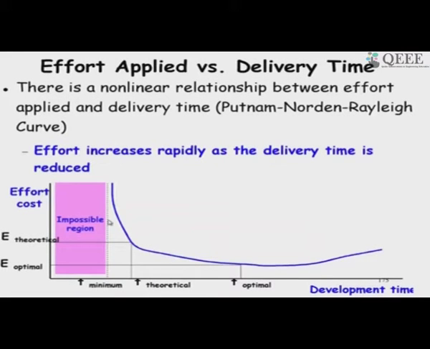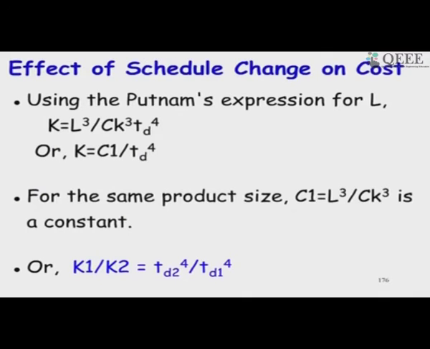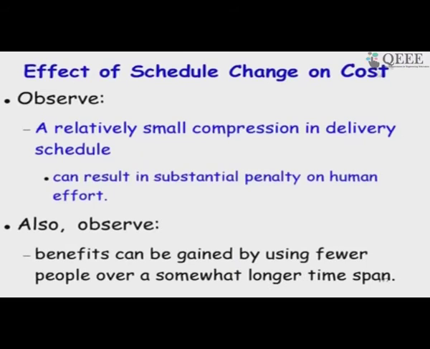And also Boehm's result had said that if we reduce it by more than 25%, then it will become impossible to do it. So, the effort requirement increases very rapidly if we reduce the schedule. So, the cost also increases to the power 4. Even if there is a small compression in delivery time, the result is a substantial penalty in the human effort.